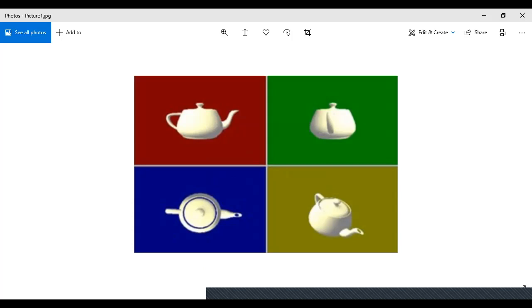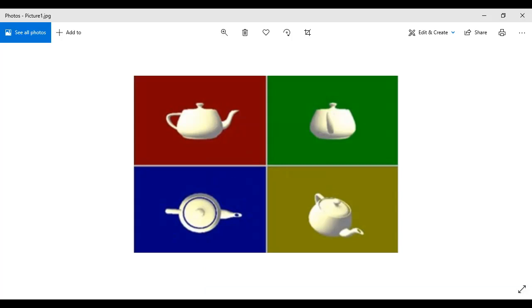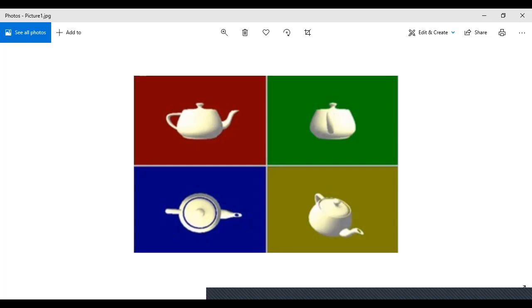Now, if we talk about this particular object, the views are not just limited to this. We can have as many pictures as we want from different angles, right? But what you can see, or what is the similarity between all these pictures, is that the object is the same.